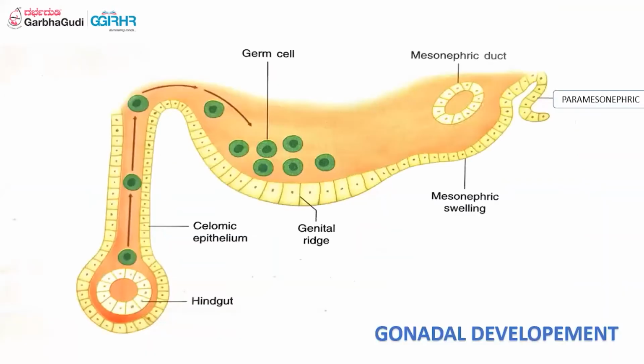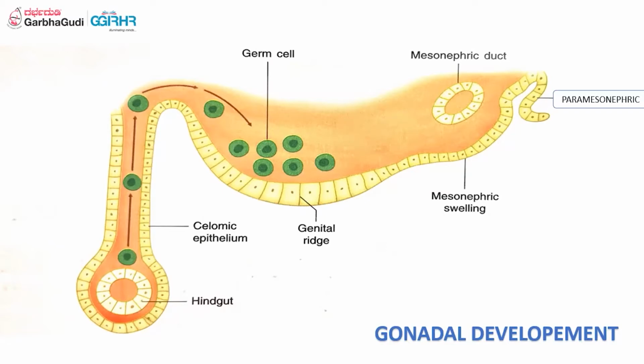Yeah. This diagram, this whole orange and yellow thing, the complete diagram, is the urogenital ridge. From here, we will see how the gonadal development happens. On the left side, we have the hindgut. Inside of this hindgut, we have the yolk sac, the endodermal yolk sac. And the whole complete coelomic epithelium is lining the dorsal mesentery. Now this continues completely.